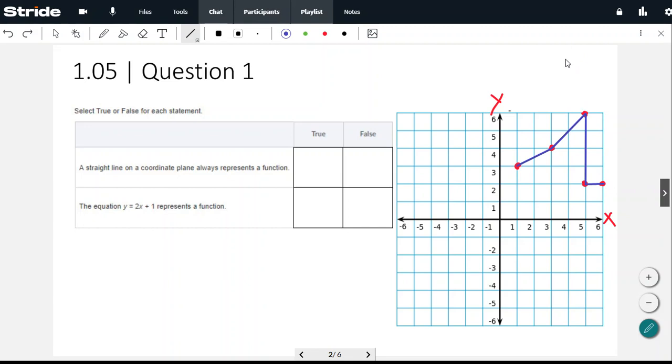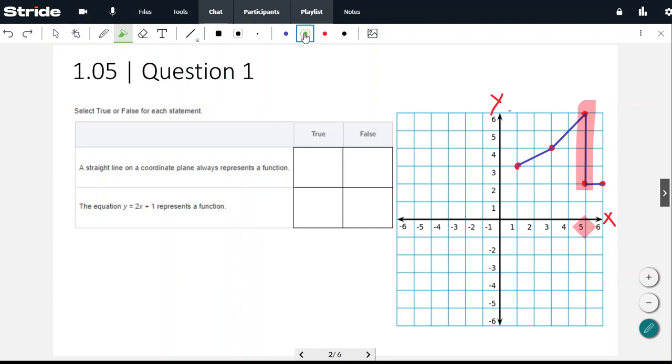Now, there's one rule when we look at something graphically to tell if it's a function or not. We know that the rule is I can't have multiple x values. So you can see that our problem area is right here. I'll highlight this in red. We have two y values for one x: 5 is producing both 2 and 6. We said that's a no. So what we do to check if something is a function or not is what's called a vertical line test.